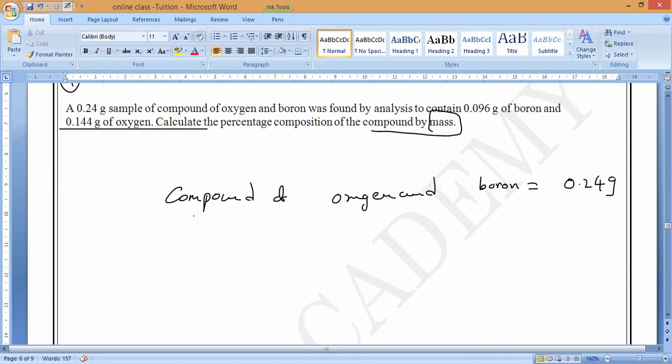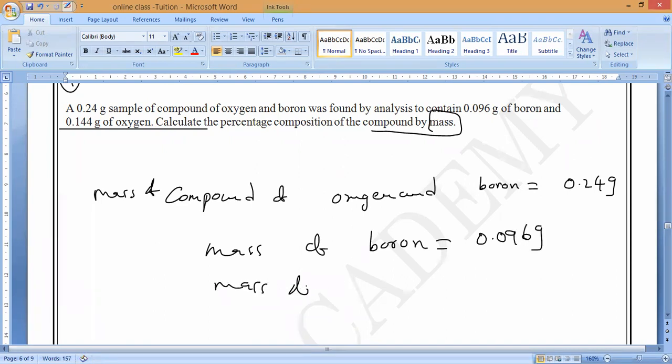Mass of compound is 0.24 grams. Next, mass of boron, how much have they given? It is 0.096 grams. Next, mass of oxygen, how much? Mass of oxygen is 0.144 grams. Okay. Now they are asking for the percentage composition of the compound by mass.